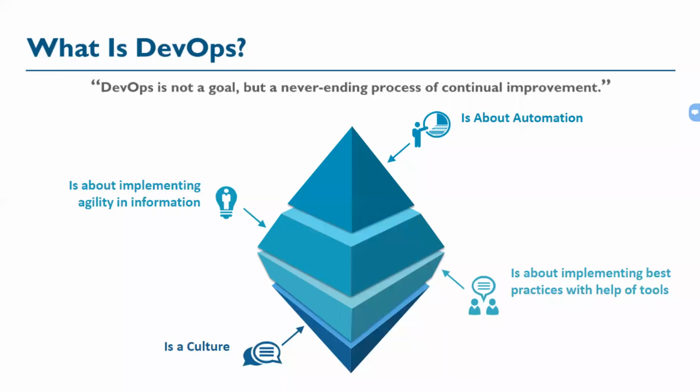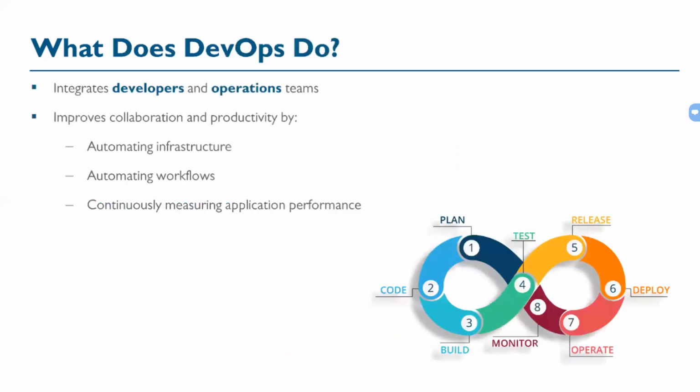We'll be understanding what actually DevOps is, why DevOps is now replacing automation, why it's said that DevOps is about automation, why it's said that DevOps is about implementing best practices with the help of several tools, why DevOps is said to be a methodology which brings agility in our infrastructure. We'll be understanding that component also.